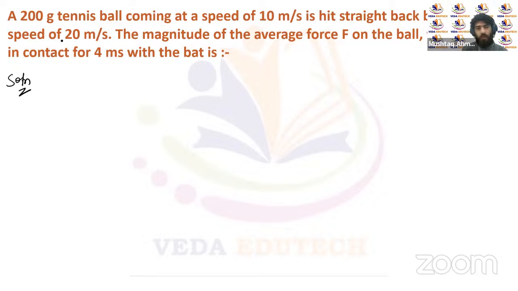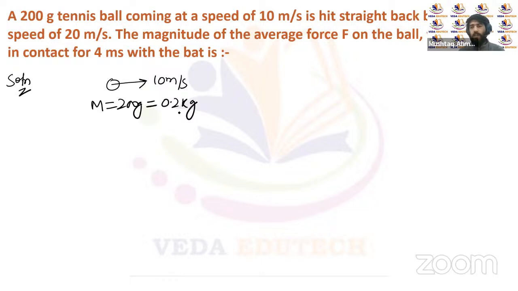A 200-gram tennis ball is coming at a speed of 10 meters per second, right? The mass of this ball is given as 200 grams, that's equal to 0.2 kg. It is hit straight back by a bat at a speed of 20 meters per second, which means it will just reverse its direction, with a speed of 20 meters per second, and the mass is the same, that's 0.2 kg.